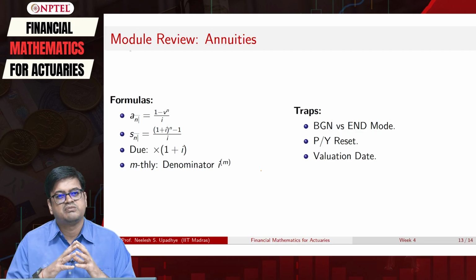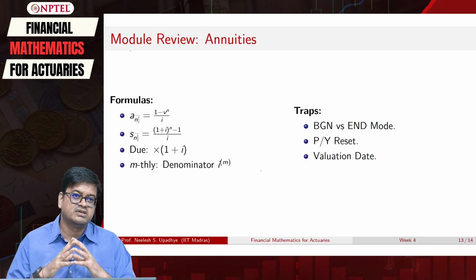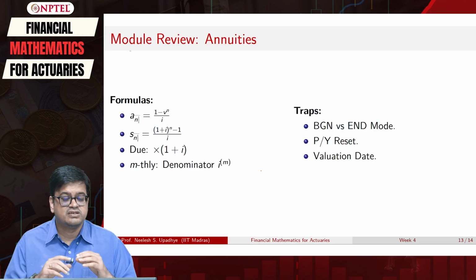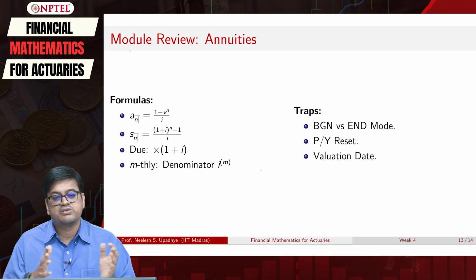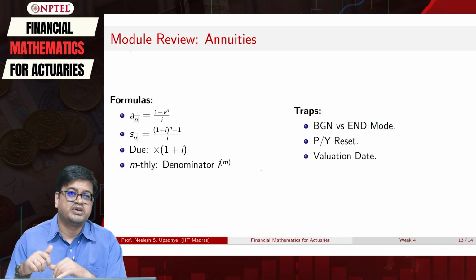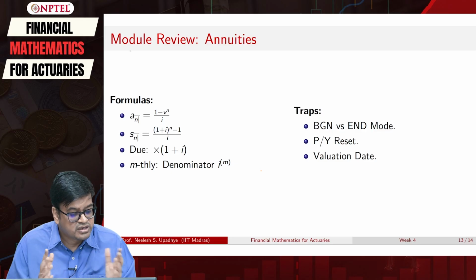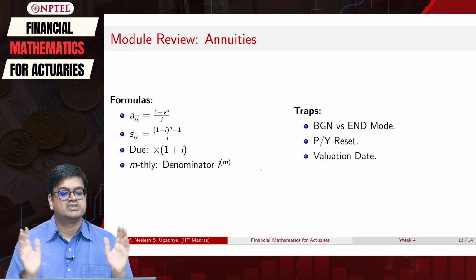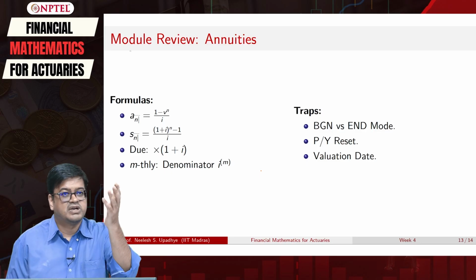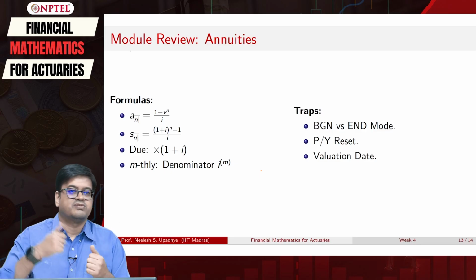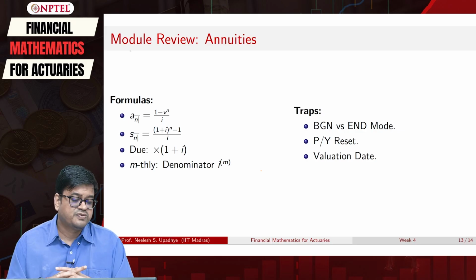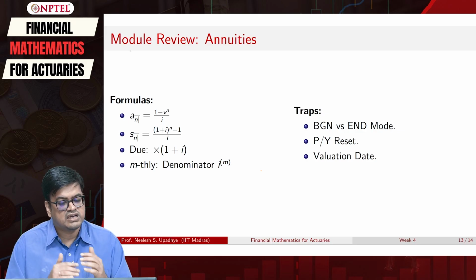Remember our denominator slice machine. It will be replaced with d, but you don't have to memorize this. The denominator will be replaced with d. You don't have to memorize this because everything is multiplied with 1 plus i, if there are n periods, 1 plus i raised to n. Okay. So s angle n is the future value, which is again very simple. It is n time steps forward. So multiply the present value of annuity with 1 plus i raised to n, you get the answer, correct? All these are immediate.